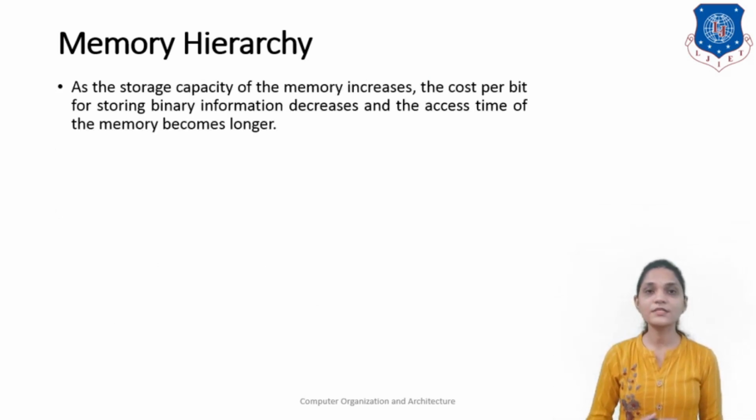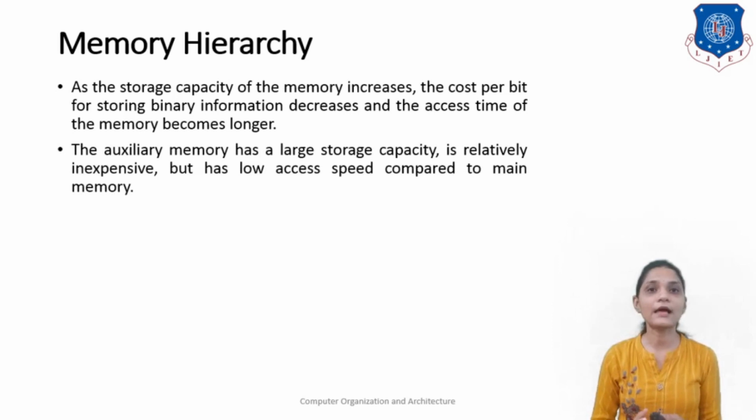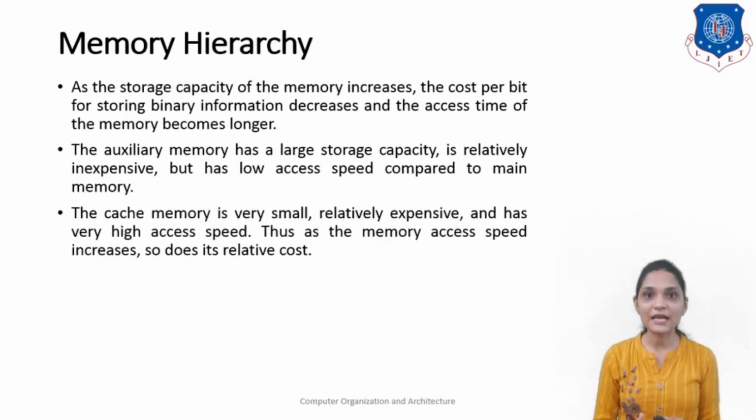As the storage capacity of the memory increases, the cost per bit for storing the binary information decreases and the access time for the memory becomes longer. The auxiliary memory has a large storage capacity, is relatively inexpensive, but has a low access speed as compared to the main memory. While the cache memory is very small and relatively expensive and has a very high access speed, thus as the memory access speed increases, so does the relative cost.